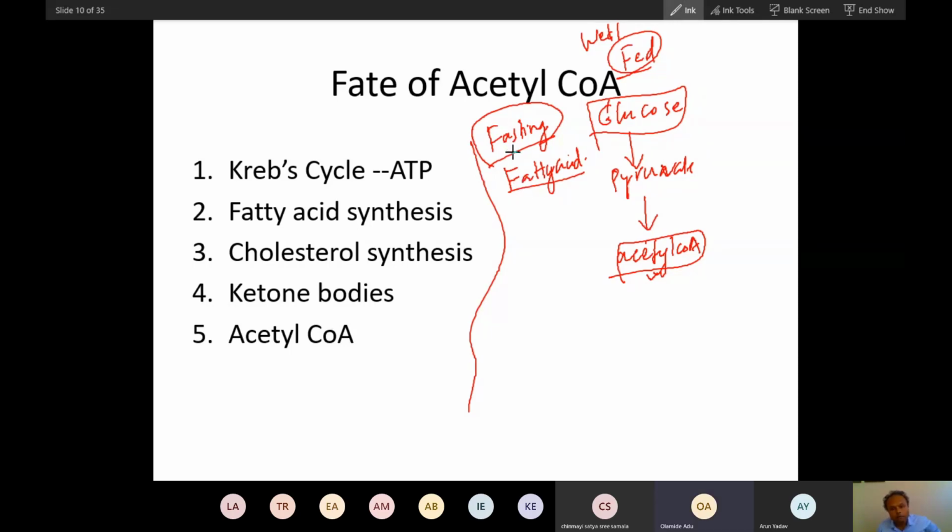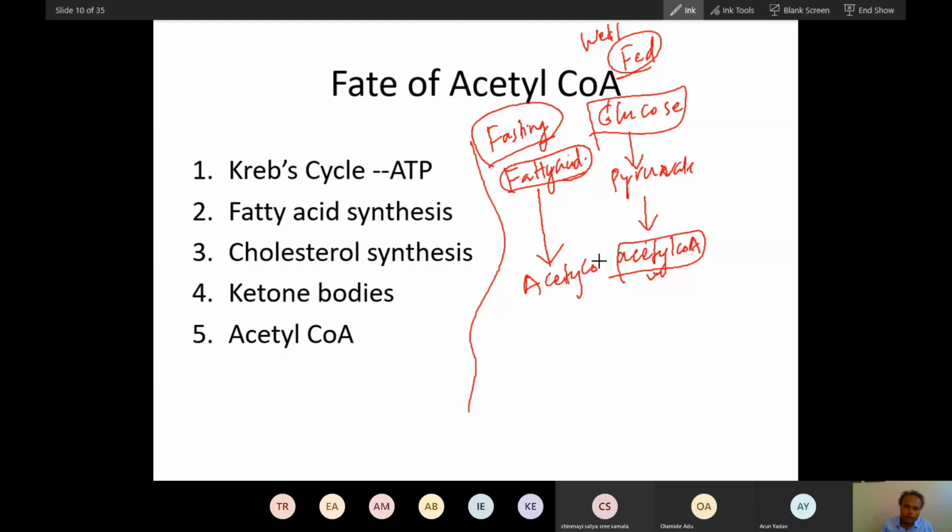In early fasting, glycogen will provide glucose, but that glucose will be spared completely for brain and RBC. Not all tissues will use it. Muscle is the predominant tissue, 60% of the tissue mass is composed of muscle. That muscle does not utilize glucose. Remember, during prolonged fasting, when you don't exercise, resting muscle will not utilize glucose. It will utilize fat. Adipose tissue, liver, and muscle will utilize fat during fasting condition. And this fat in fasting condition will produce what?